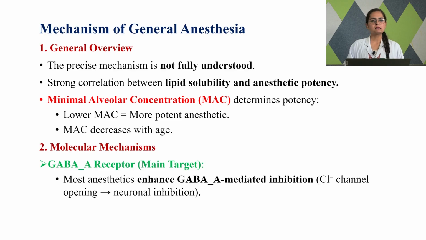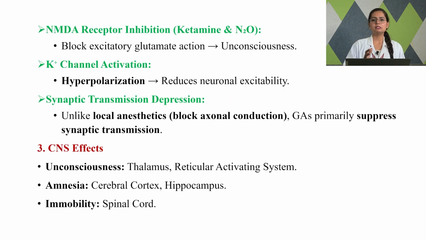Most of these anesthetics bind to the GABA A mediated receptors. They enhance the inhibition that is mediated via these GABA A receptors. What happens is that chloride channel opening occurs, and that eventually leads to neuronal inhibition, which shows an inhibitory action in the body. So these GABA receptors, specifically the GABA A receptors, are very, very important for the mechanism of action of many drugs.